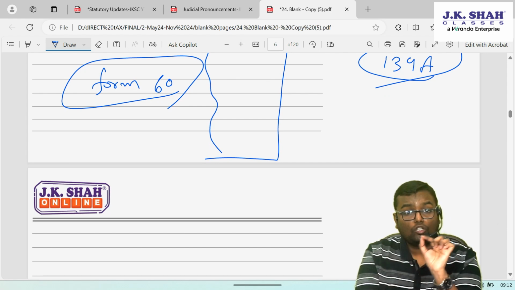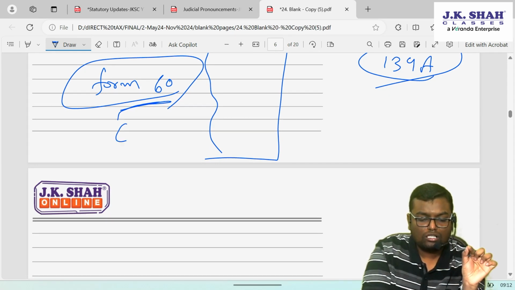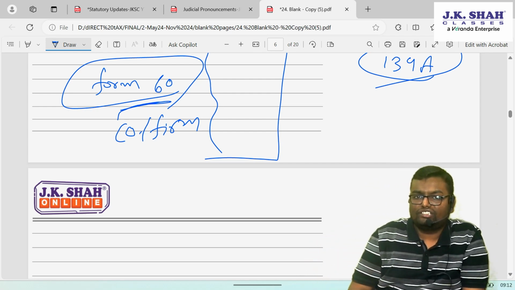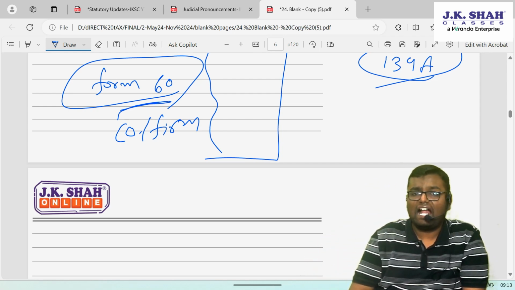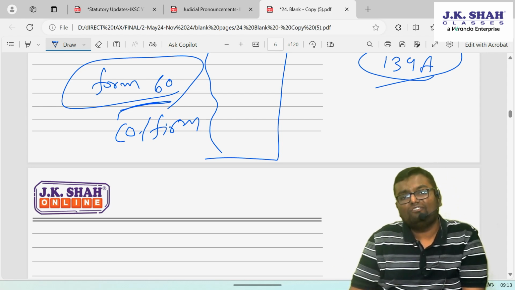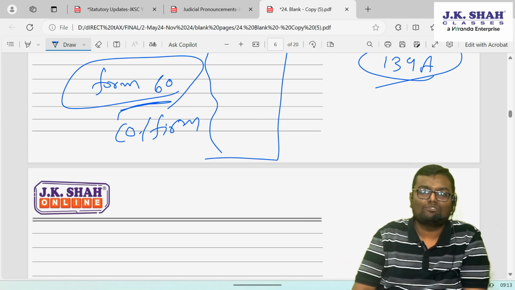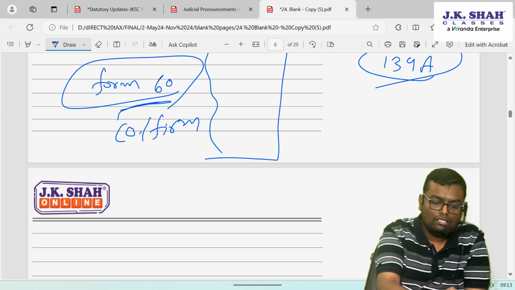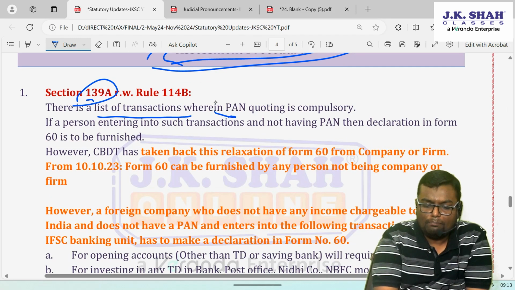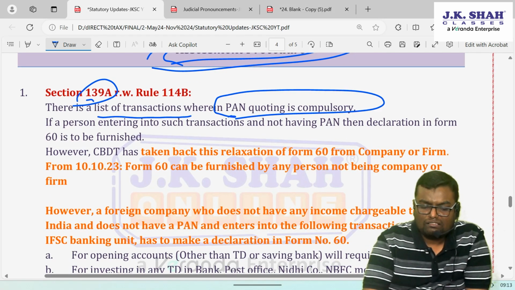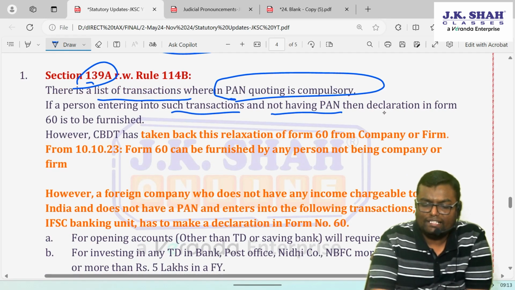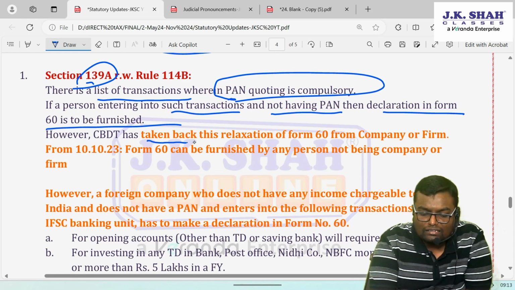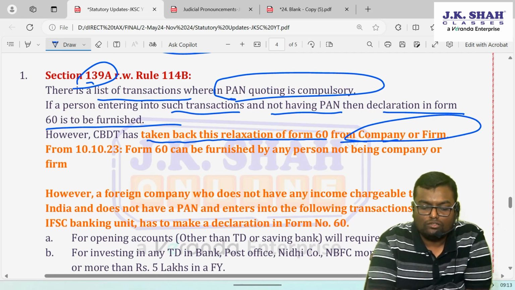CBDT has now closed this option of form number 60 for company and firm. So if a company or firm entering into such a transaction is not having a permanent account number, still they can't have form number 60. Indirectly, for them PAN is required because they don't have Aadhaar also, na? So see, first of all, there is a list of transactions wherein PAN quoting is compulsory. If a person entering into such a transaction is not having PAN, then a declaration in form number 60 is to be furnished. However, CBDT has taken back this relaxation of form number 60 from company or firm.